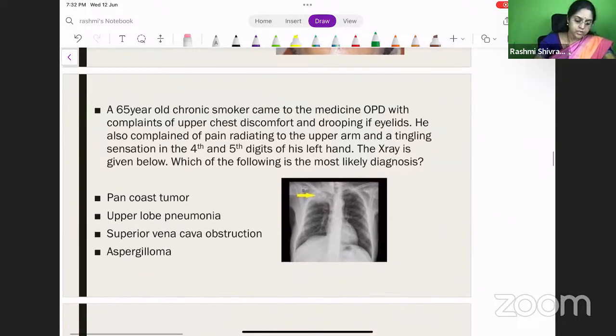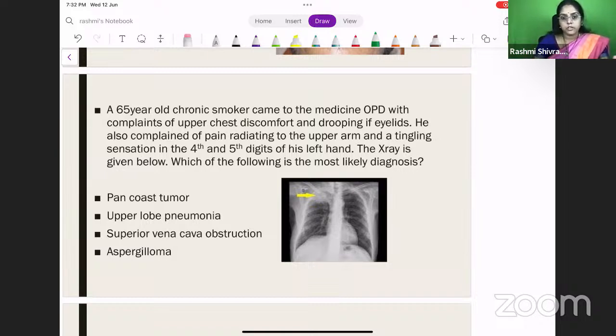Okay, next question. A 65-year-old chronic smoker came to the OP with complaints of upper chest discomfort and drooping of eyelids. He also complained of pain radiating to the upper arm and a tingling sensation in the 4th and 5th digits of his left hand. The X-ray is given below. Which of the following is the most likely diagnosis?